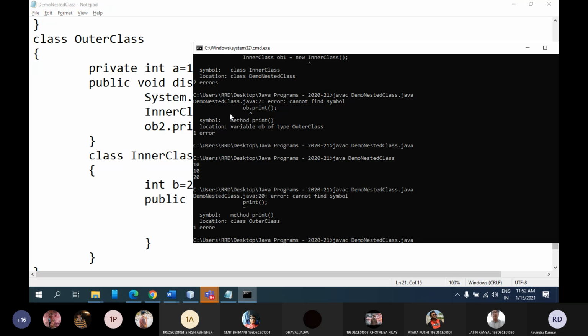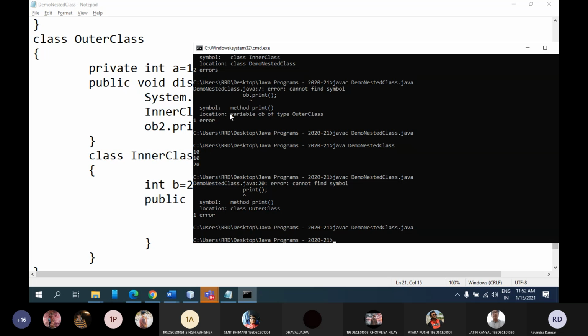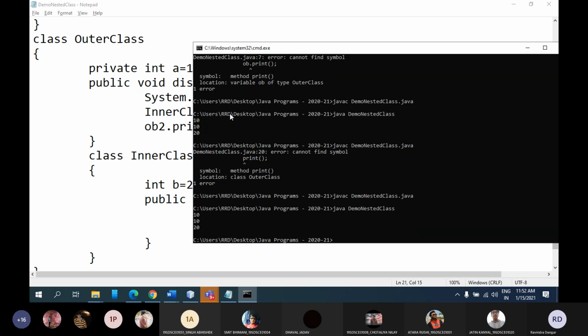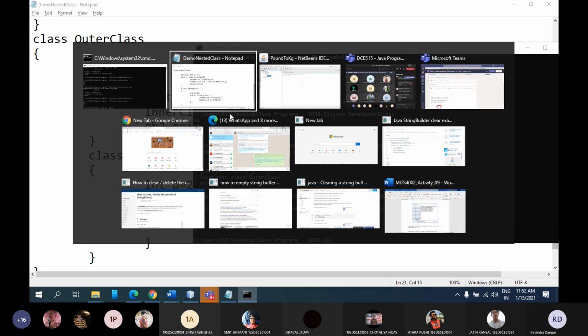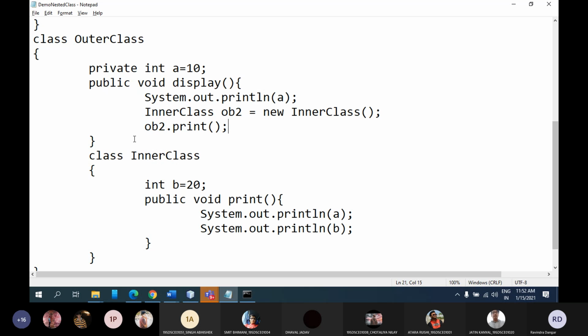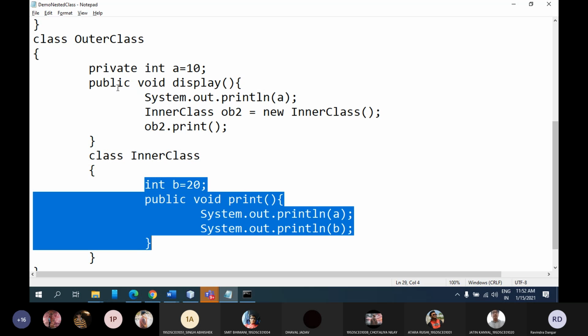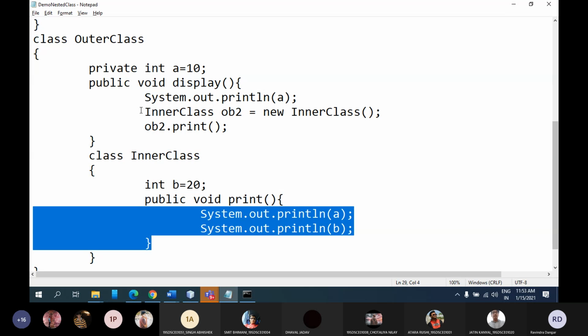Now let me compile it. You can see now I'm not getting any compilation error, and if I run the file, I'm getting the output. So this is the alternate way. So if you want to access any property of the inner class from the outer class, then you don't need to go and find the complex syntax.